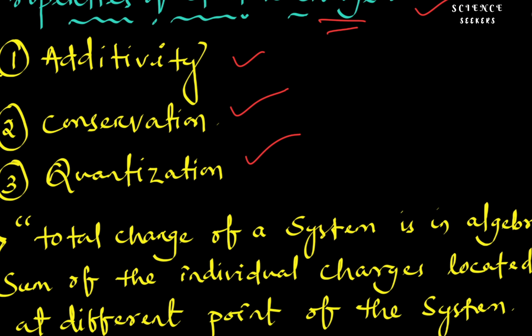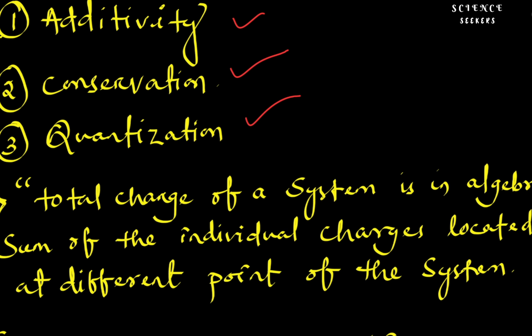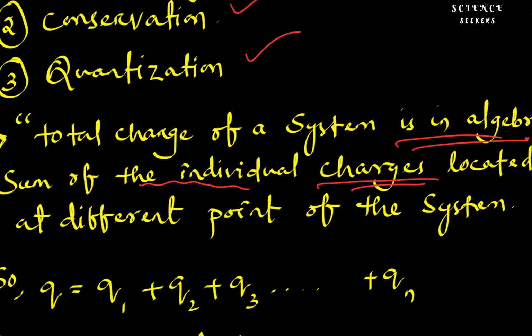What do you mean by additivity? Additivity means the total charge of the system is the algebraic sum of the individual charges located at the different points of the system.